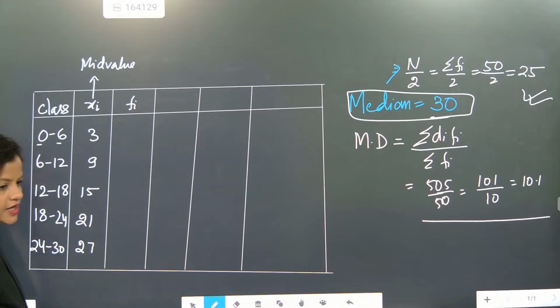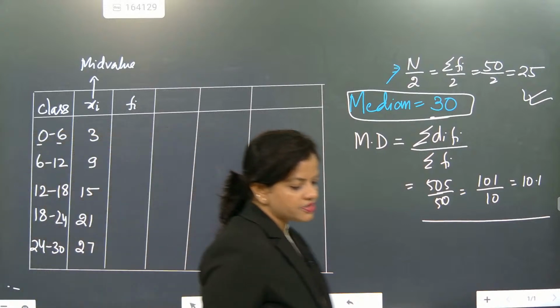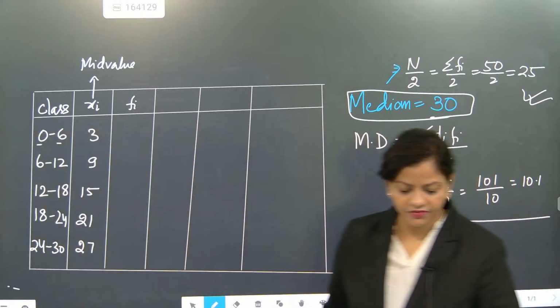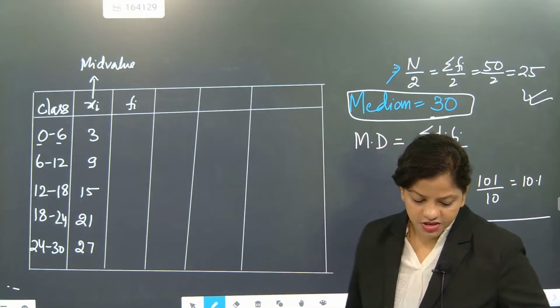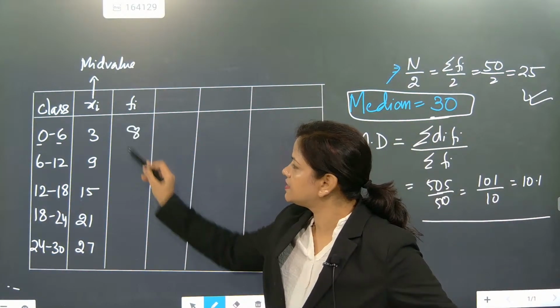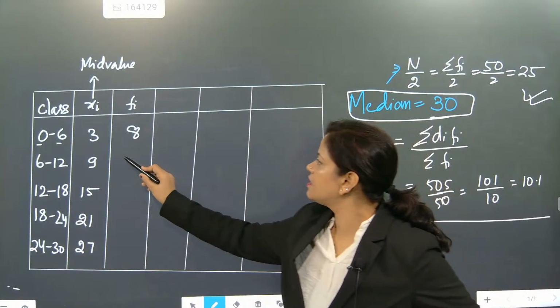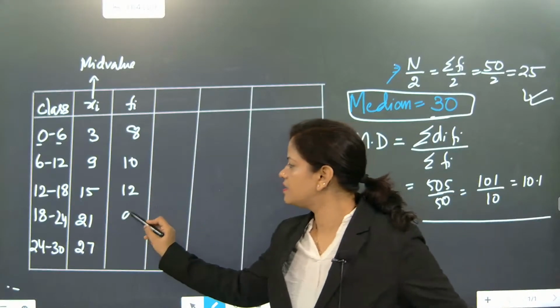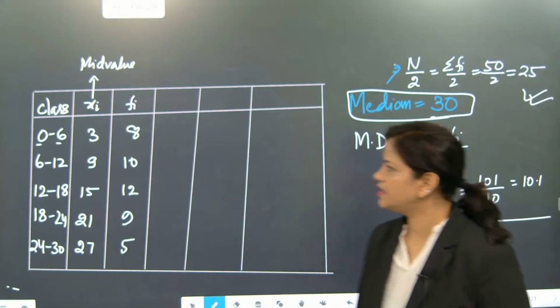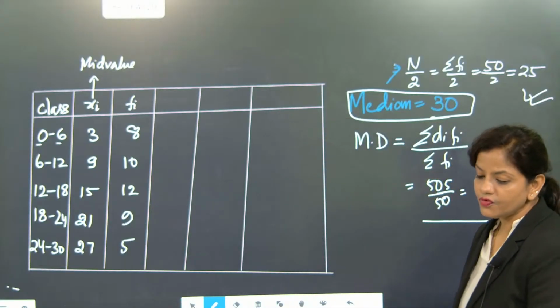Once we got xi, now this time we have to find frequency. So directly, beta, after this I am writing frequency, so that the calculation part will not disturb you. Frequency part is 8, okay, 10, 12, 9 and 5. Done. Now we have to find mean.